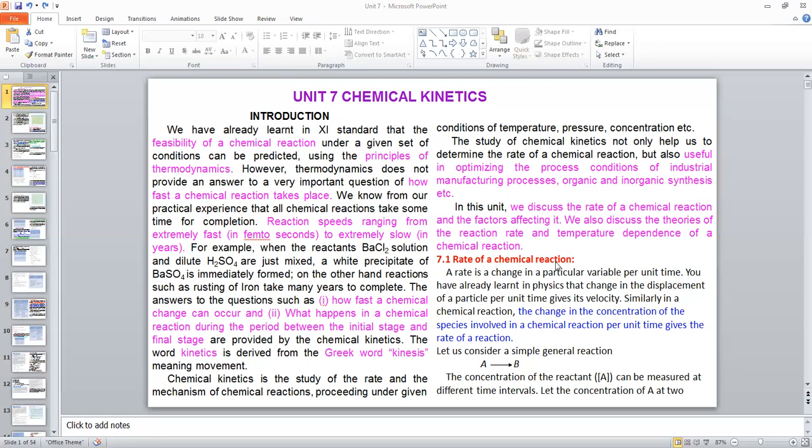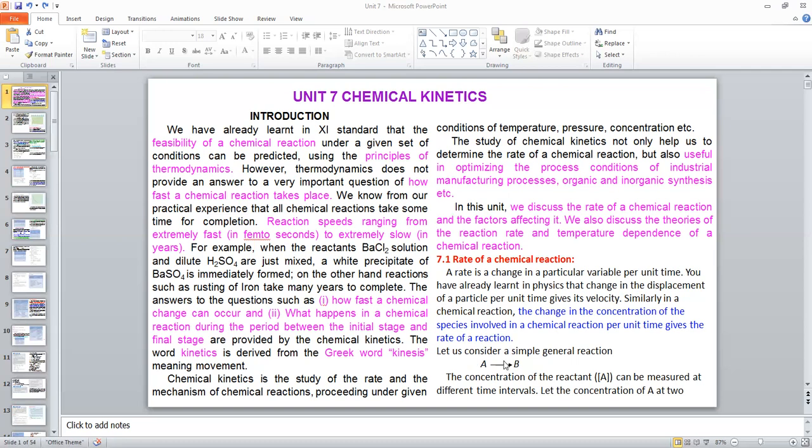What is called the rate of chemical reaction? The change in the concentration of the species involved in a chemical reaction per unit time gives the rate of reaction. What is the meaning of species? Species represents reactants and products. Okay, all the reactants and all the products. That means the rate of reaction is the change in the concentration of the reactants or products involved in a chemical reaction per unit time.